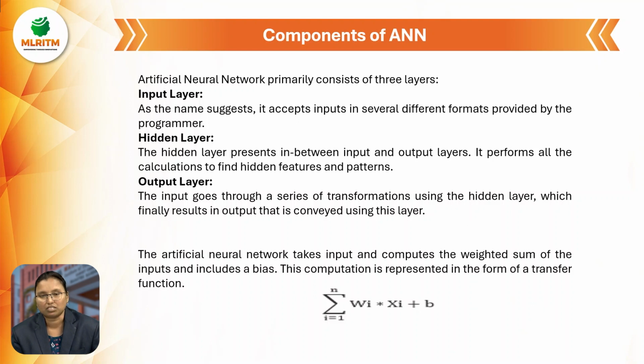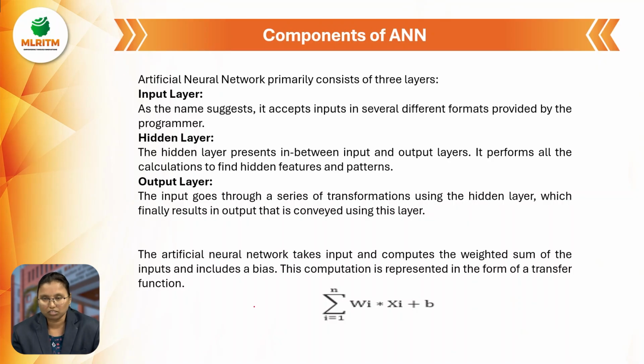What is the hidden layer? The hidden layer is the middle layer between the input layer and the output layer. The hidden layer does the processing: whatever input is given from the input layer, it will take, process and give to the output layer. What is the output layer? It takes whatever the hidden layer has processed and generates the output. That is called the output layer.